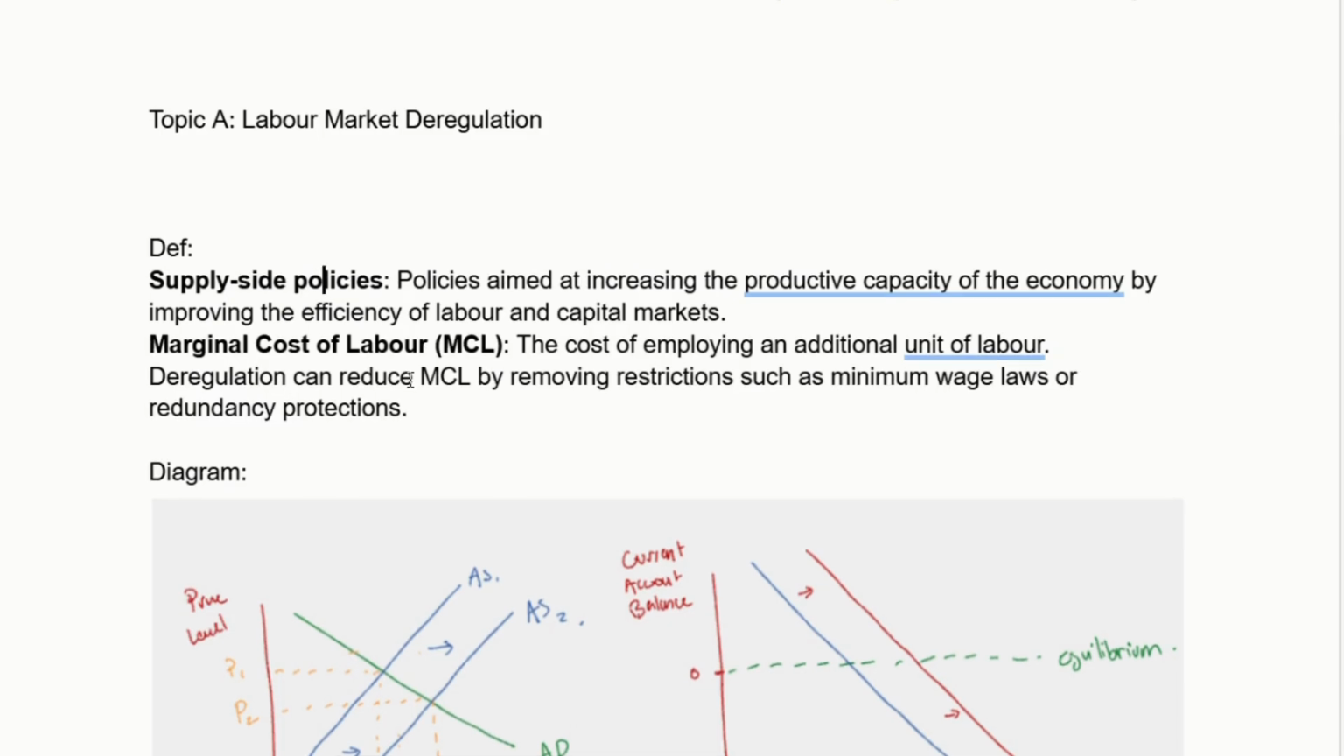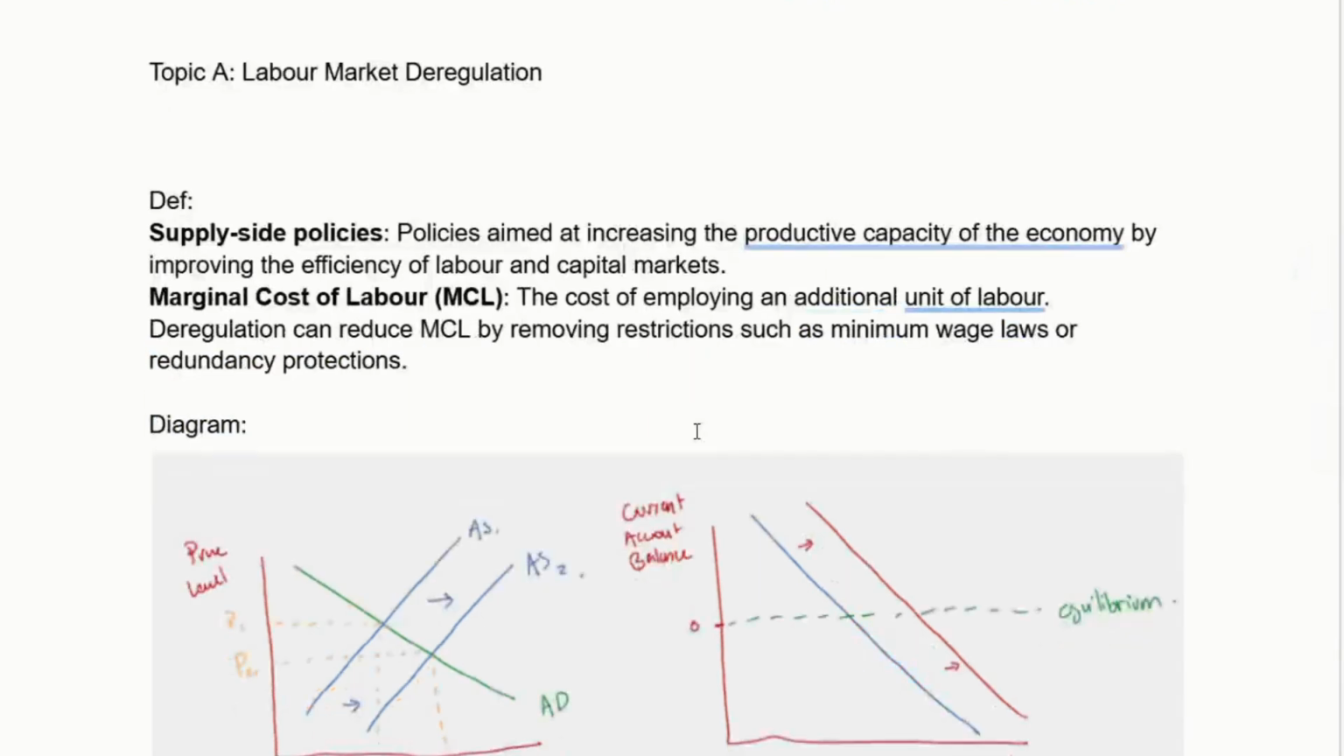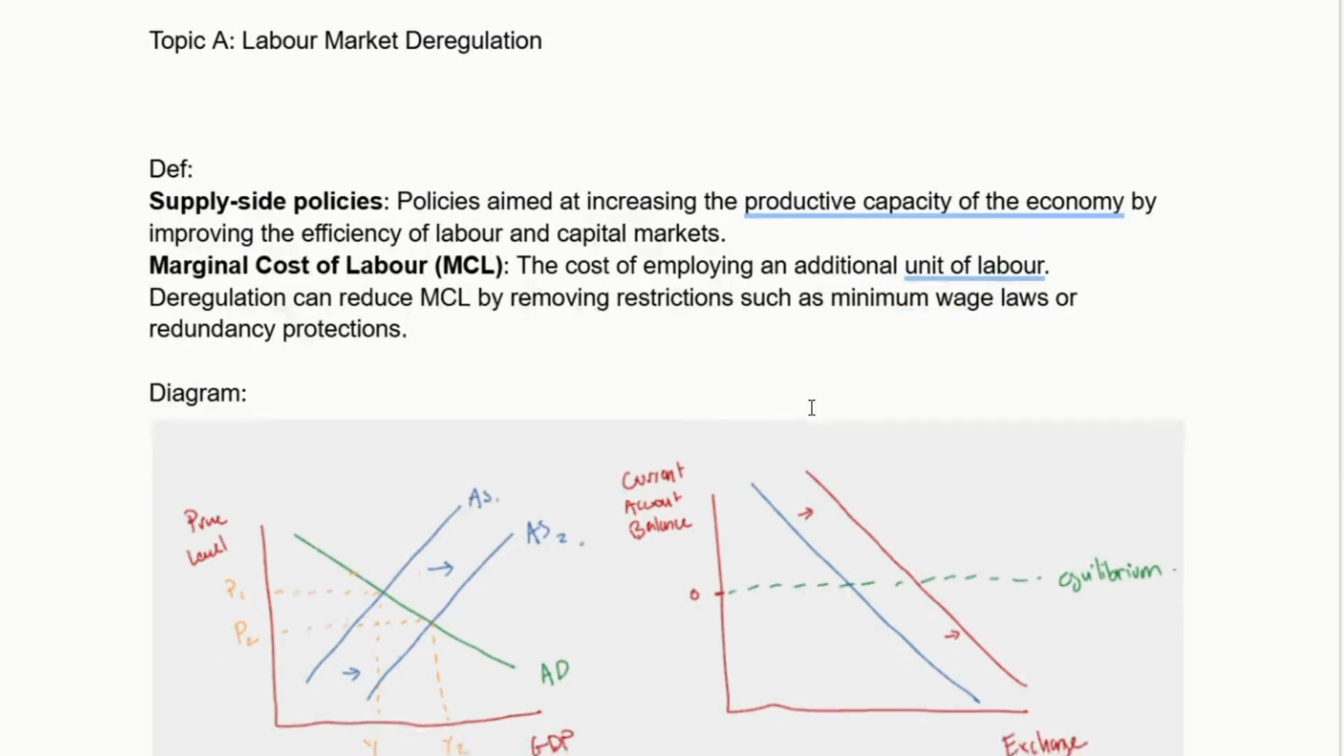In terms of definitions that I want to provide for this, generally I want at least one technical definition when I'm answering a question. I could go here with supply side policies or with the marginal cost of labor. So supply side policies aimed at increasing the productive capacity of the economy by improving the efficiency of labor or capital markets. There's a few different definitions of this you could use. Marginal cost of labor, so the additional cost of employing an additional unit of labor, and then the objective here would be that deregulation can reduce the marginal cost of labor by removing restrictions like minimum wage laws and redundancy protections.